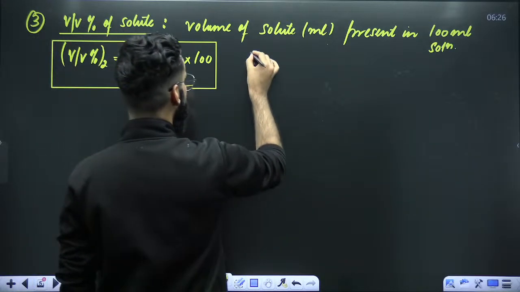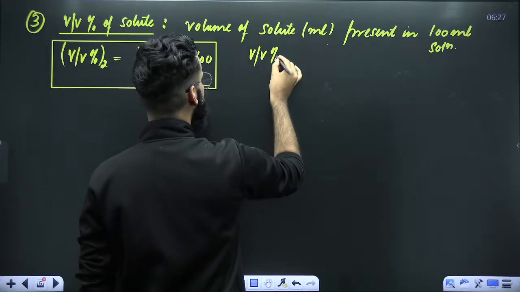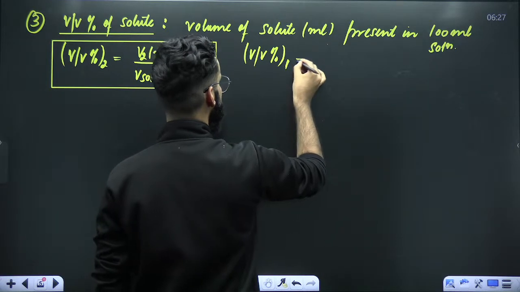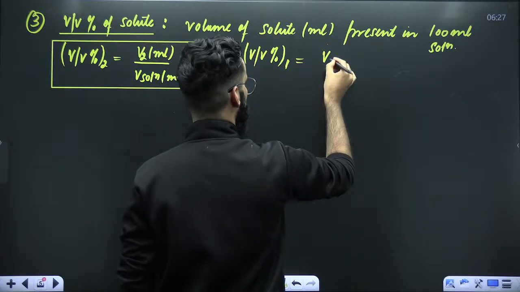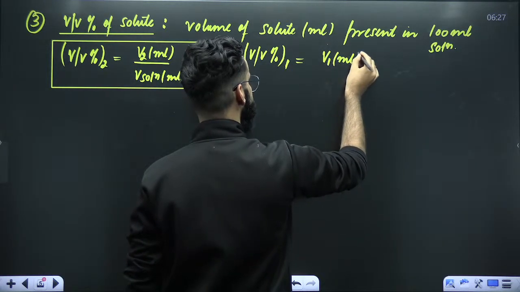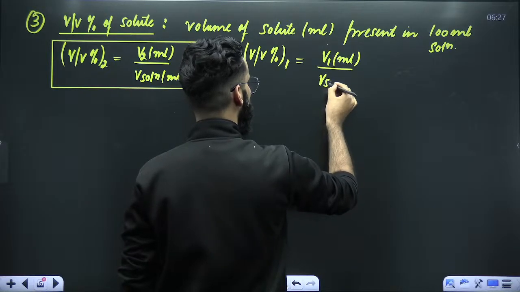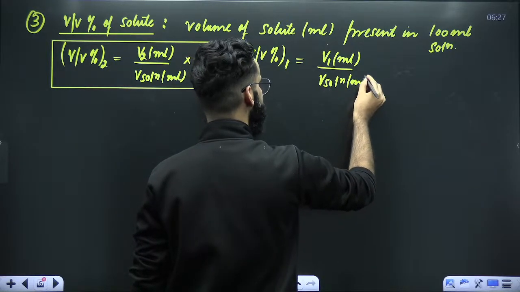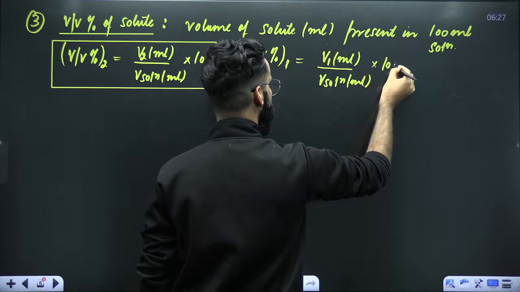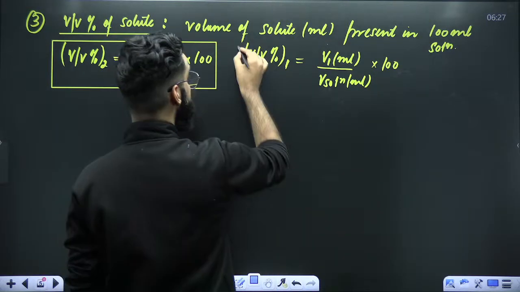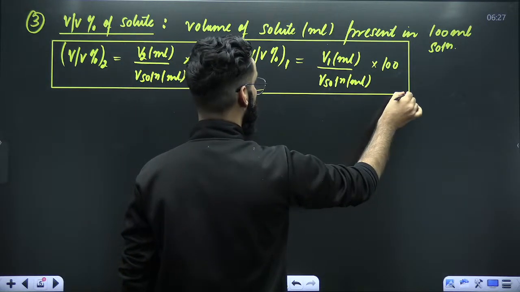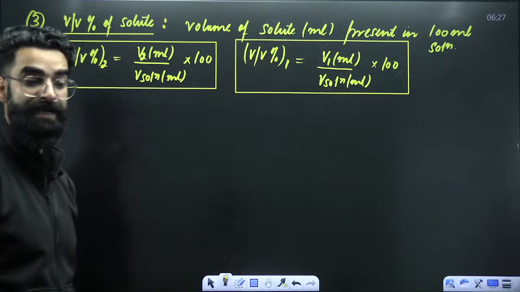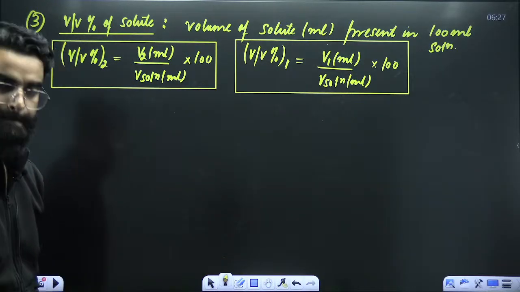In the similar way, if I ask you, what about volume by volume percentage of solvent? That will be equal to volume of solvent in milliliters divided by volume of solution in milliliters multiplied by 100. So this is the result with the help of which we can calculate volume by volume percentage of solute and solvent. Right?